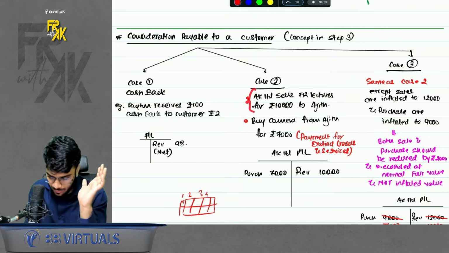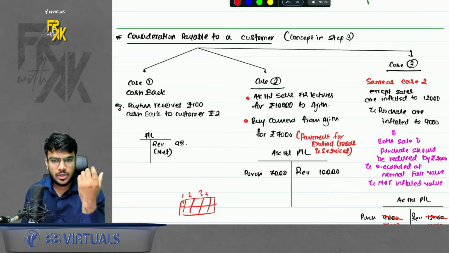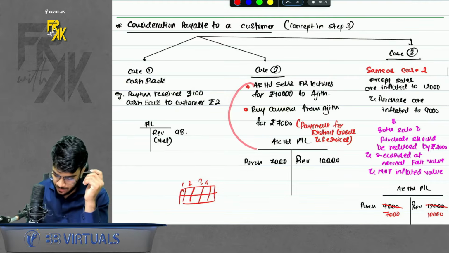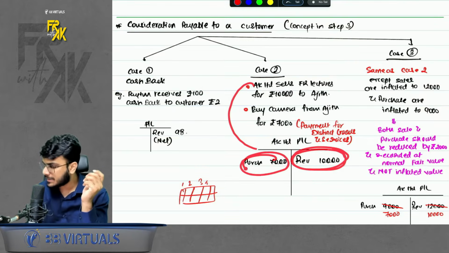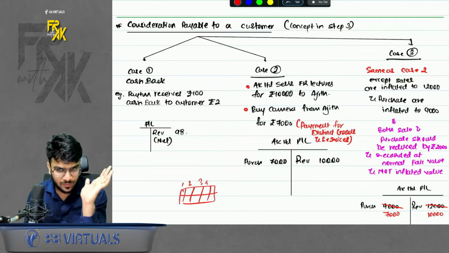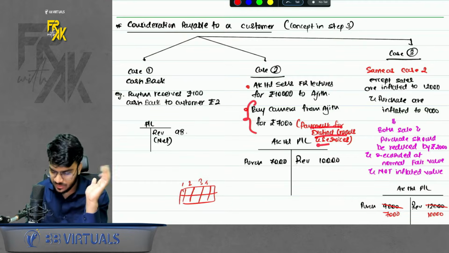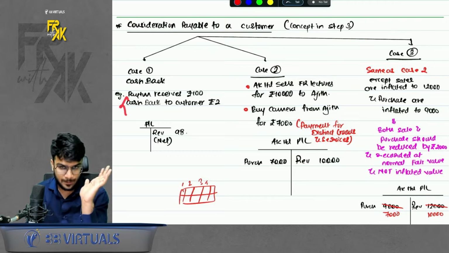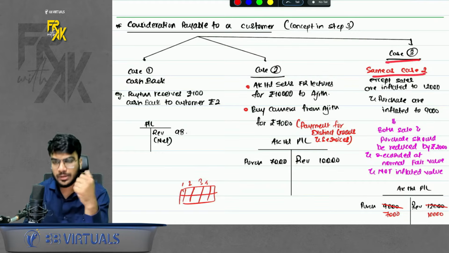On one hand, I am selling something. On one hand, I am buying something from him. So here, from AK's point of view, it will record the revenue separately and the purchase separately. He will not net this off because I am making the payment for distinct goods and services. In cashback, that was not happening. Okay? There is one more case, case 3 also.